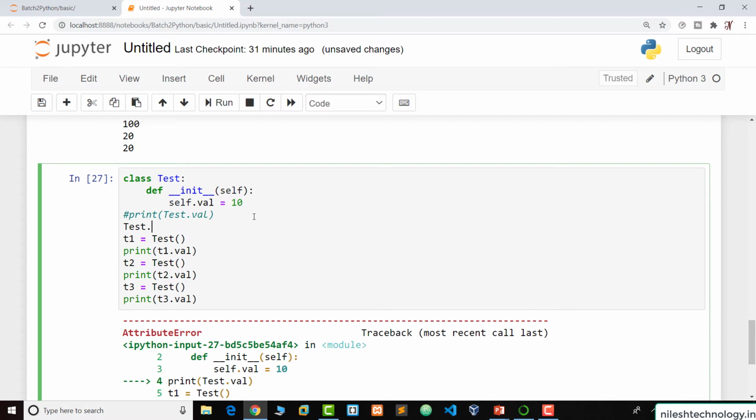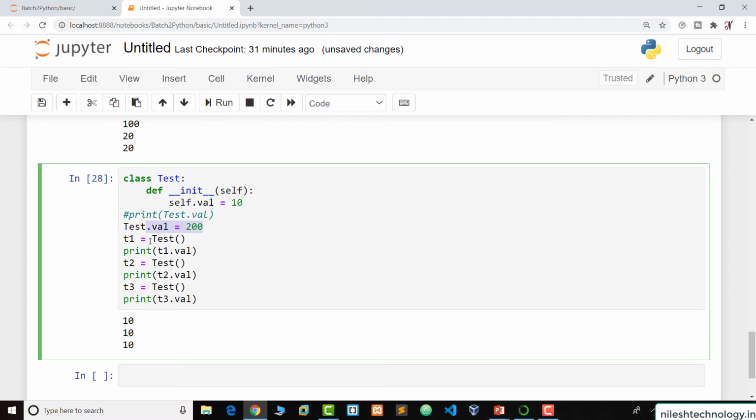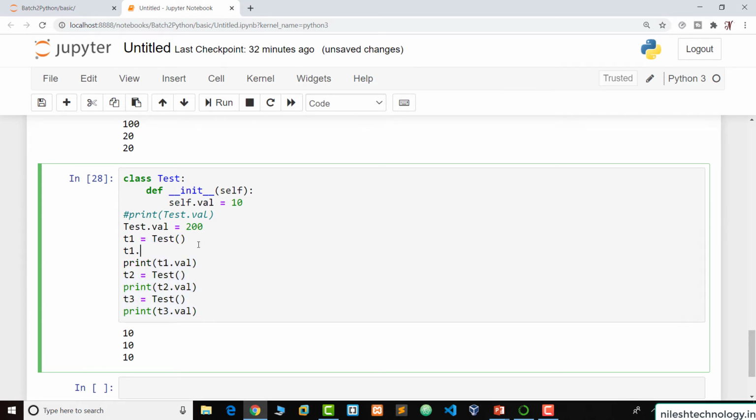When we change this value by using the Test.val attribute to 200 and run, it is not affected to the other objects. Again, when we change this value by using a specific object, equal to 300, and run, it is affected to the current object, not to the other objects. So this is the difference between the class variable and the instance variable.